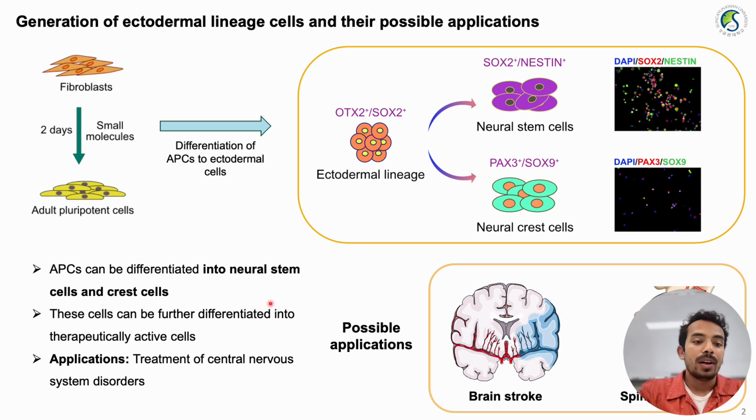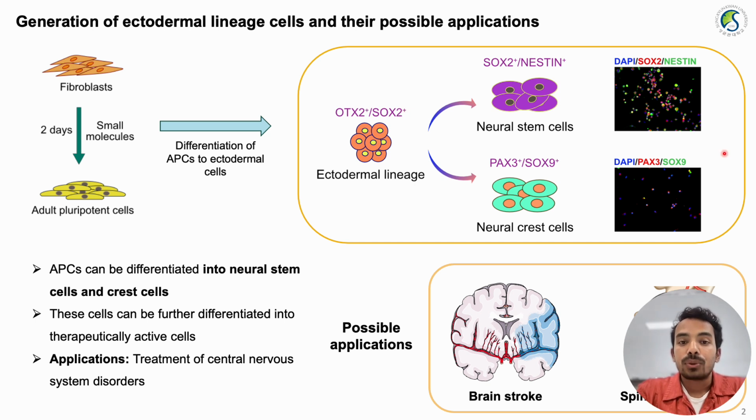These cells can have application in multiple degenerative diseases like brain stroke and spinal cord injury. When there is such a tissue abnormality, these cells can be generated from APCs and transplanted for therapeutic purposes. One of the main advantages of these cells is that they are patient-derived cells, and they will not have any immune rejection. So it is a kind of precision medicine where we are using just patient-derived cells for therapeutic applications.